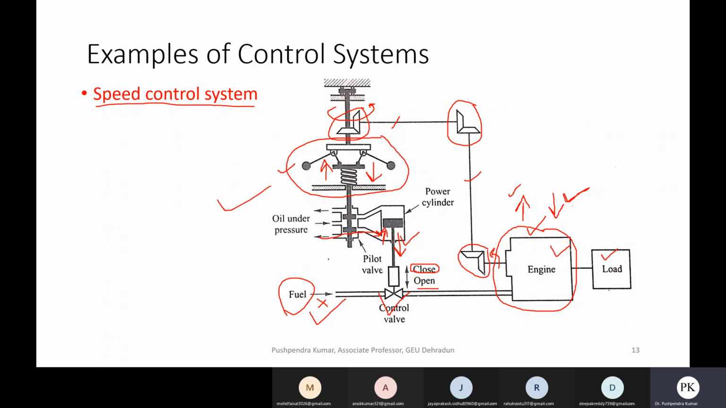And why will there be a variation in the engine speed? Due to the change in load in the engine. So this is a good example of an automatic control system.